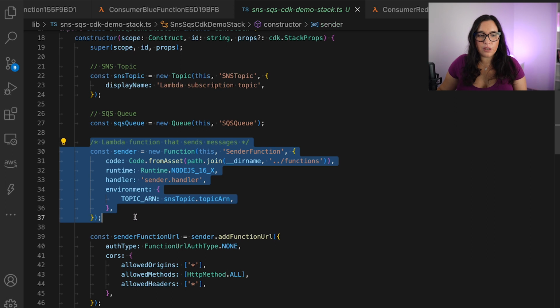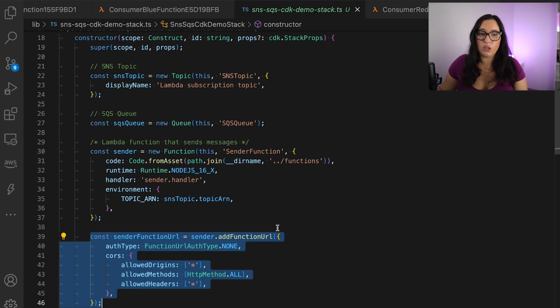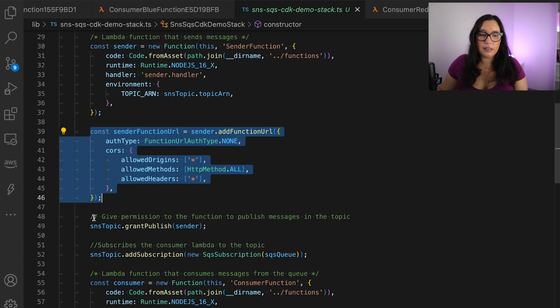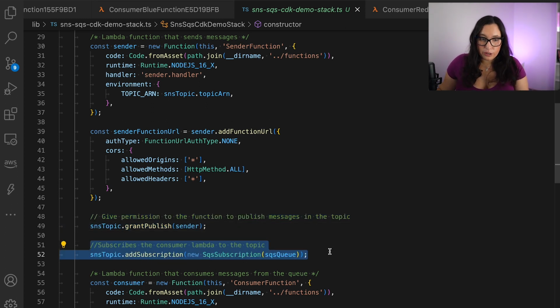And now we have a Lambda function that sends a message into the topic. So that has not changed. This is also triggered by that Lambda function URL. And the function is publishing messages to the topic and getting permissions for that. Until that, we are good. Now, you can see here that the one subscribing to the topic is not a Lambda function, but is the queue. And this is a change that we want to make.